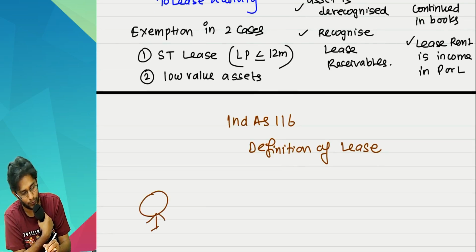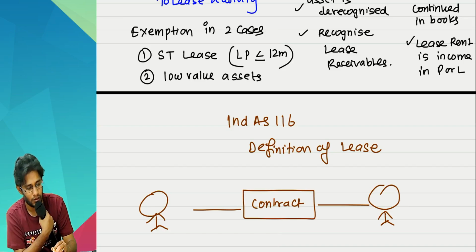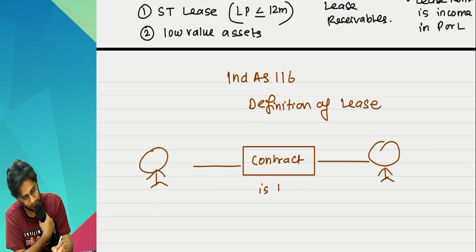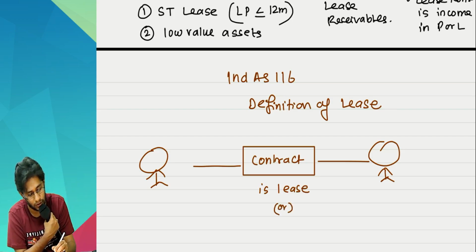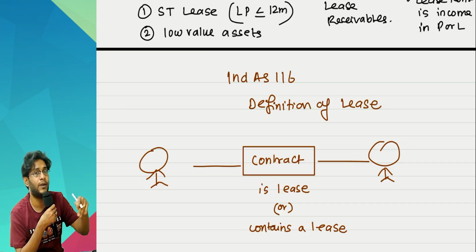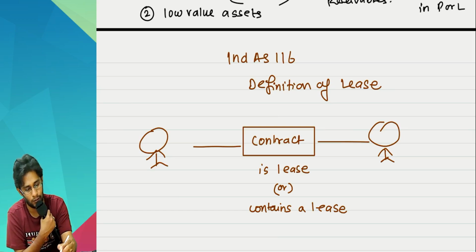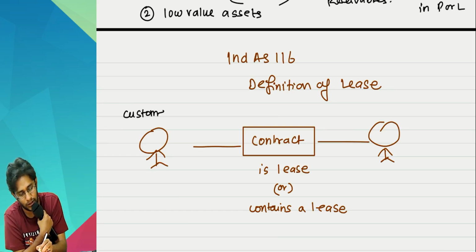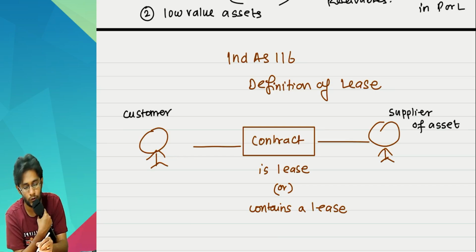Now there are two parties for sure. Between them there is a contract. A contract is a lease, or a contract is so many other things but also contains a lease. If you establish that, then these people will become lessee and lessor. Till then we will call them only customer and supplier. This fellow is a supplier of the asset. He is an owner also, supplier of the asset. This fellow is a user of the asset.